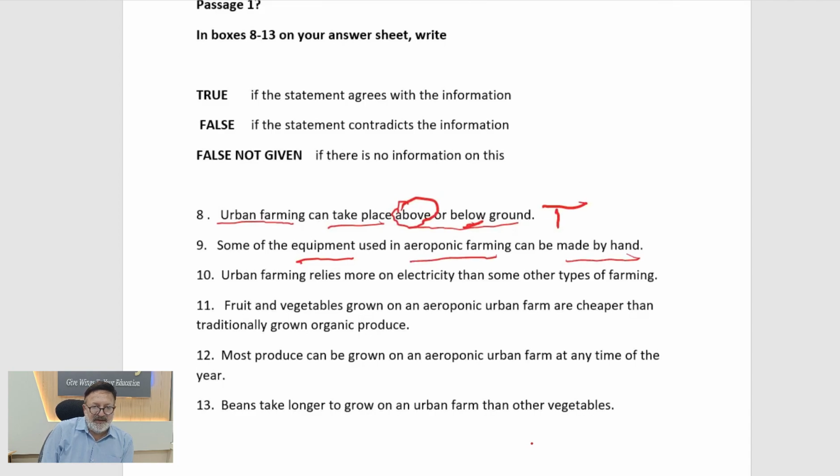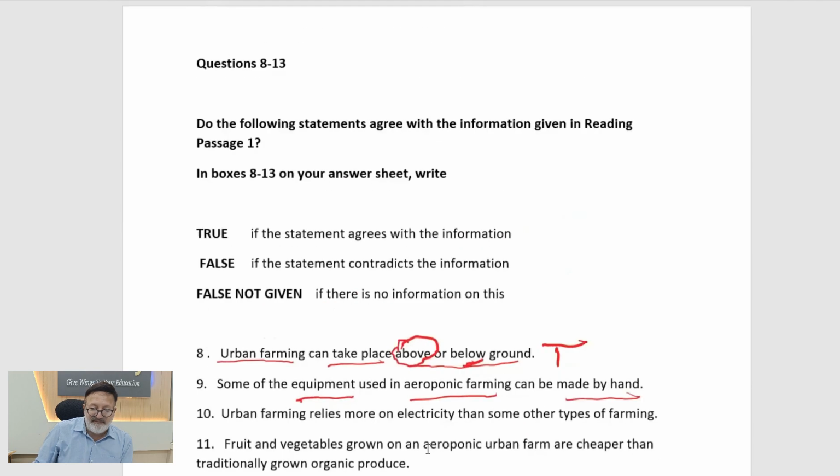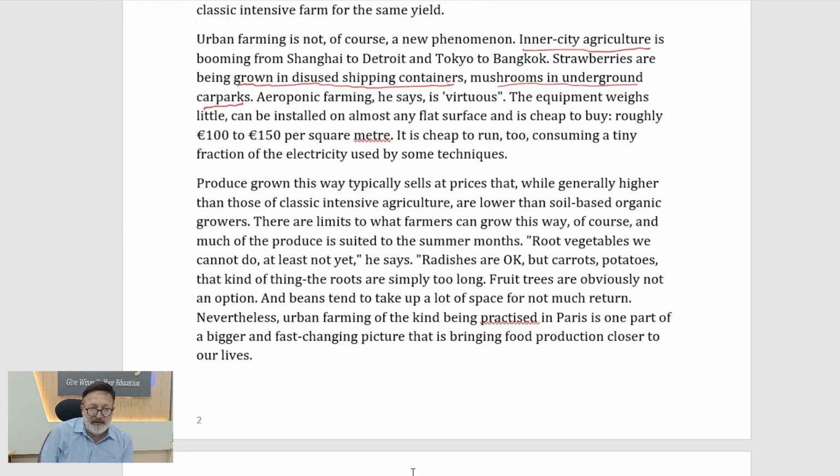And we have understood कि some थोड़ा equipment जो aeroponic farming से जुड़ा हुआ है, it can be made by hand. So if you have understood, then we can go back to our passage. Okay, now here we have the equipment. So this is the equipment.